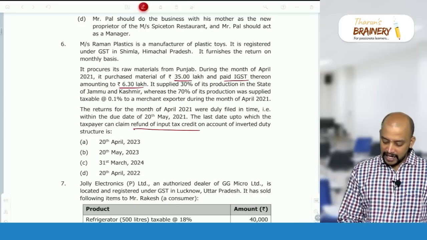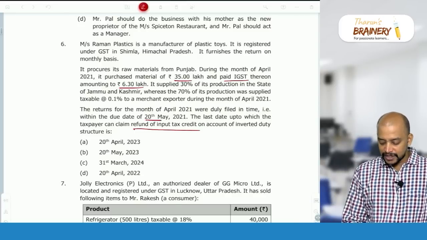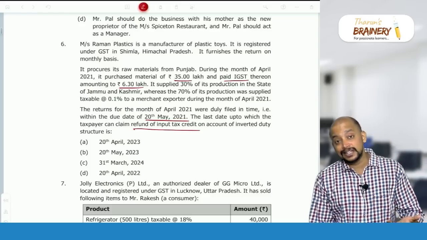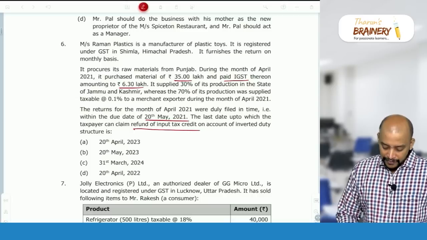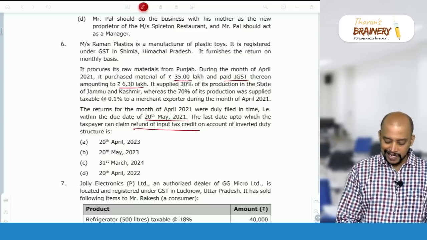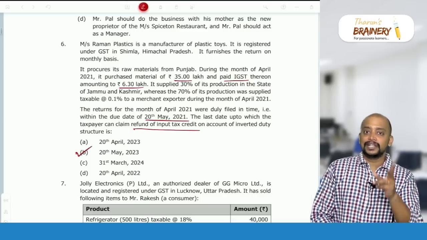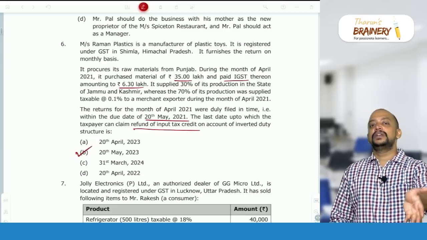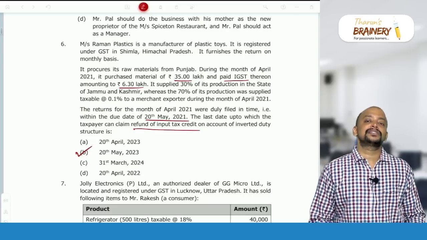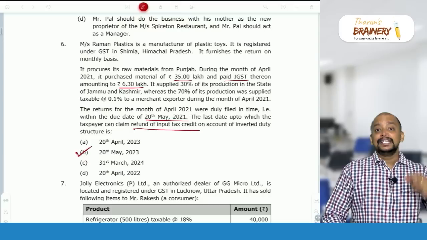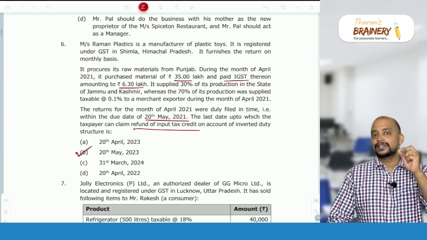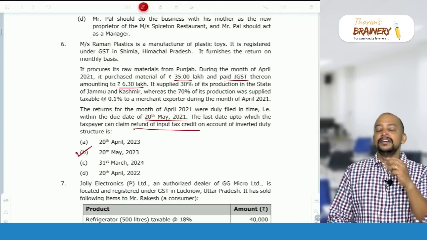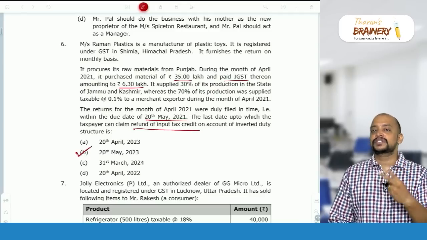The return for April was filed on time, which is 20th May. So that itself is the due date as well as the actual date. So therefore 20th May 2023 will be taken. What if the actual date is 19th May? Then 19th May will be taken. So in case of refund of ITC on account of inverted tax structure, the relevant date for computation of refund is this, that is, we need to make a refund application within 2 years from the relevant date.